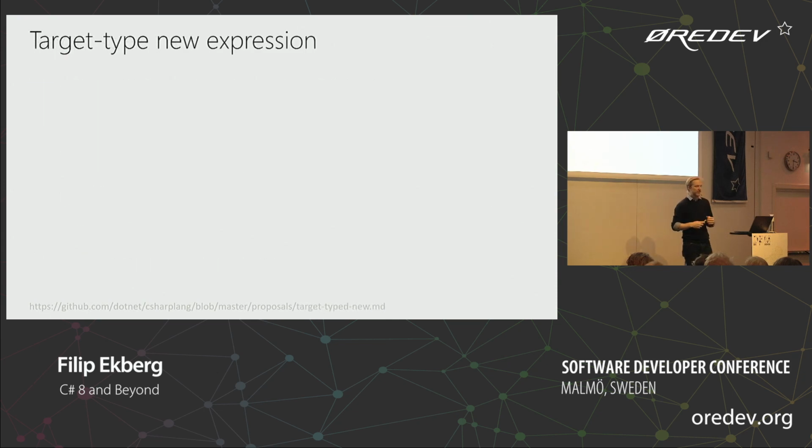And then they're changing the way that we can instantiate objects. Last year I talked about C# 7 being one of these things where they try to cut down on all the characters that we write because we have a certain amount of keystrokes, as Scott Hanselman says. So we want to make sure that we don't write too much on our keyboards. So what they do with this is that instead of having to write triangle is equal to new Triangle, we can now just write triangle is equal to new.